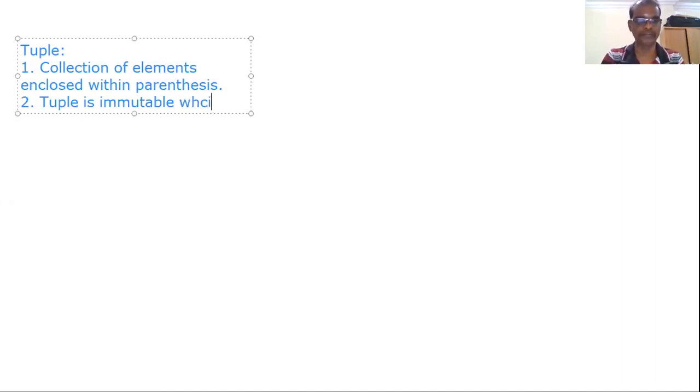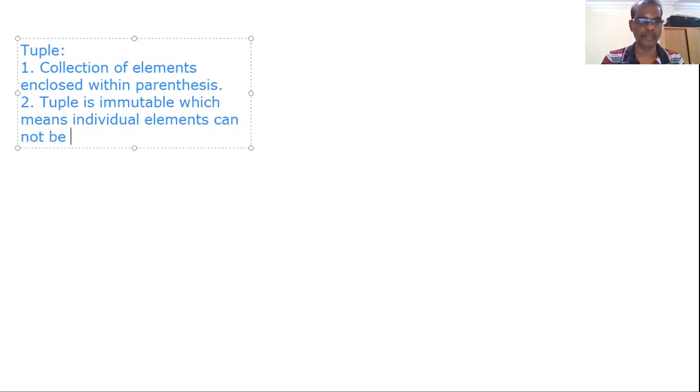That means individual elements cannot be modified, updated or deleted. You cannot modify or delete individual elements, whereas in a list it is possible.